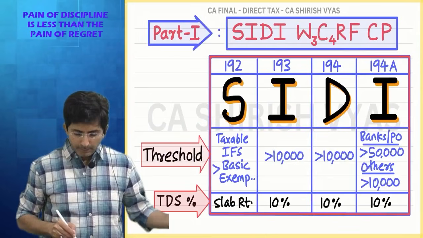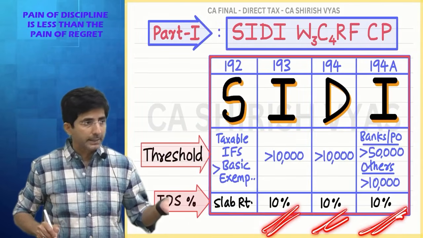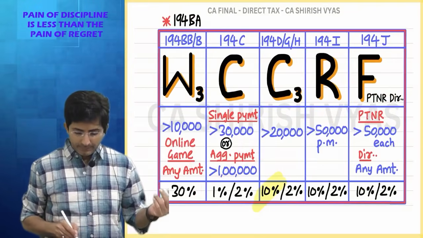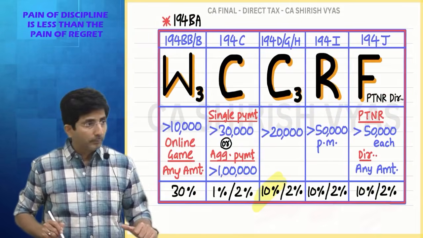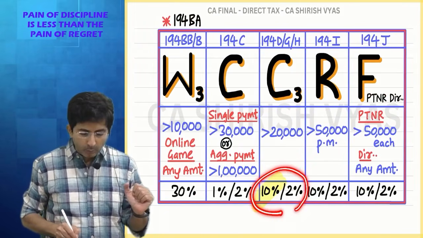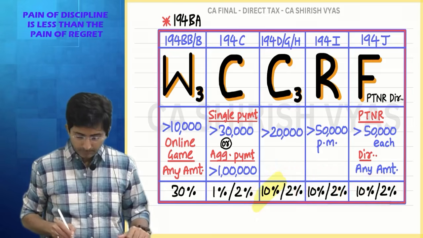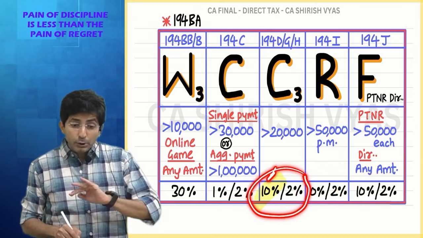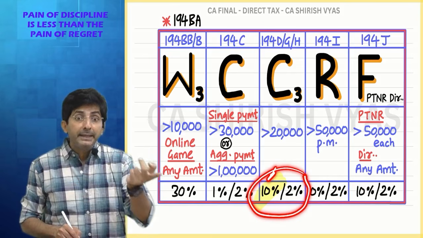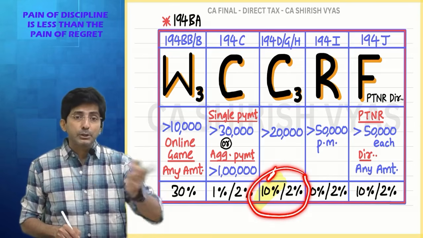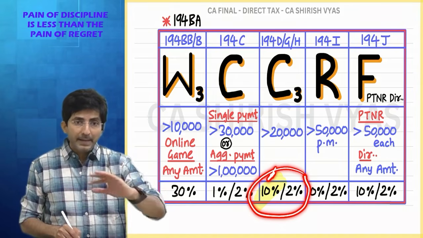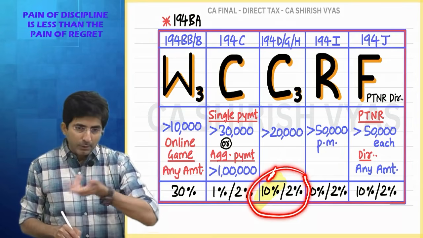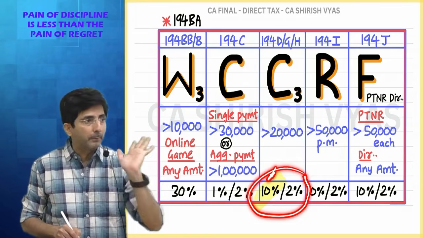See, this way also you can remember: 10, 10, 10, 10 plus 10 plus 10, 30. Then if you split 30 into 1 and 3, then 10, 2, 10, 2, 10, 2. Tell me, here what was 10, 2, here what was 10, 2, here what was 10, 2. In commission, 10 is for one insurance company giving commission to another company. Remember that example of Birla Sun Life passing the business to LIC? So the passing of commission from LIC to Birla Sun Life is subject to 10%.